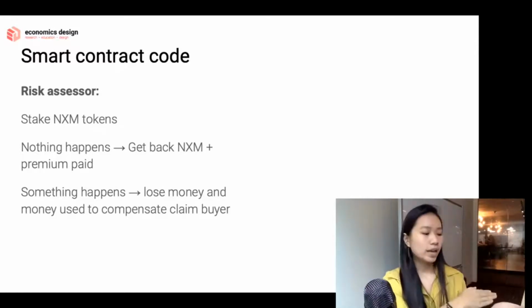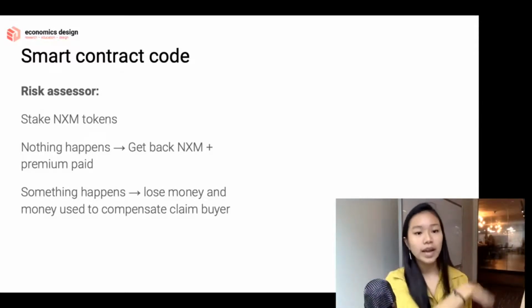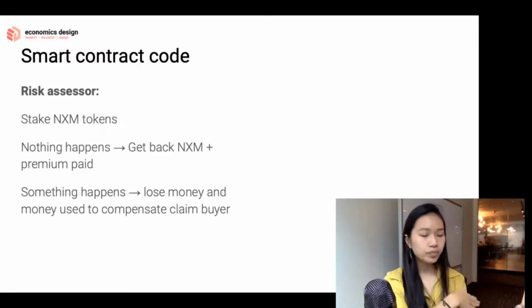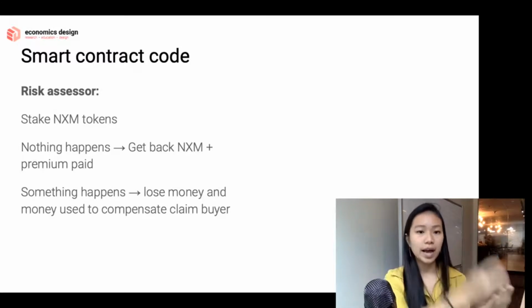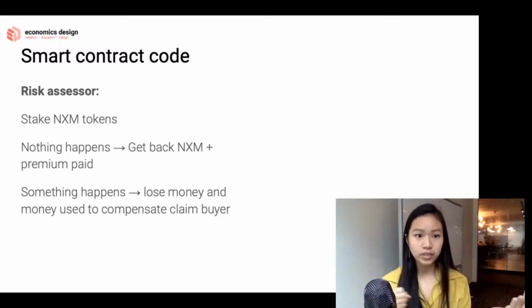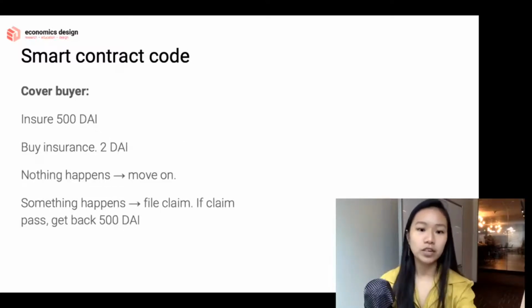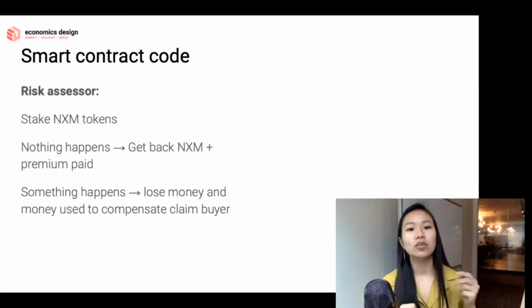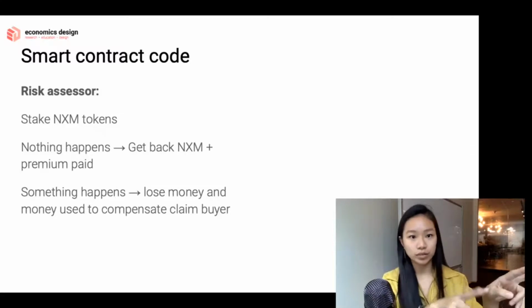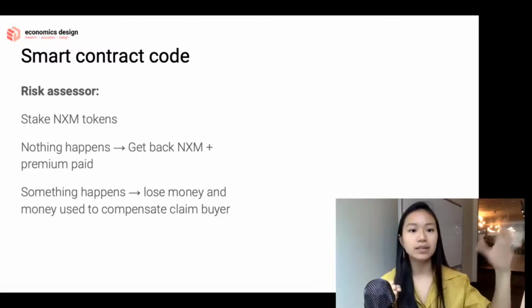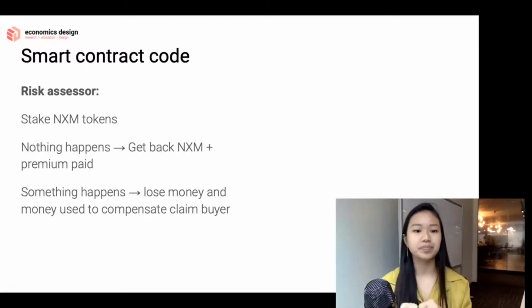Then you allow for that period to happen. Let's say the contract lasts for 80 days. 80 days happen and nothing happens, like no bugs or anything. I get back my NXM tokens, and for the premium paid, I get part of the premium paid as well. So just now a person paid 2 DAI into it, right? So let's say there's 2 DAI plus my NXM token. I get my NXM token back and I get some part of the DAI back.